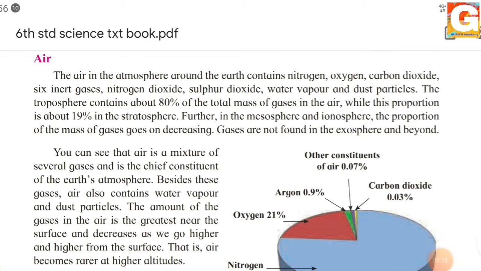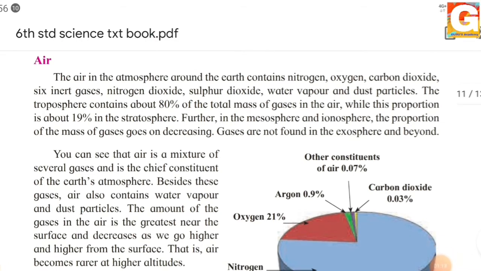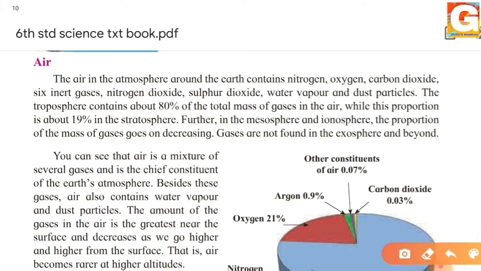Further, when we go up into the mesosphere and ionosphere, the proportion of mass goes on decreasing. And in the last sphere, the exosphere, there is no gas found.